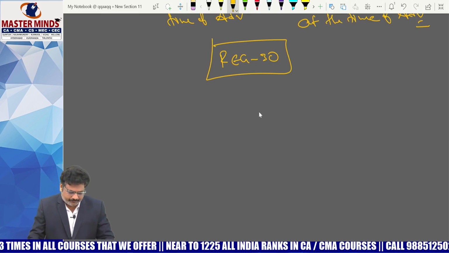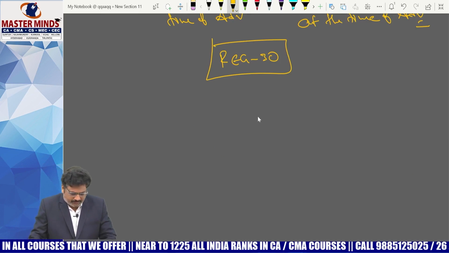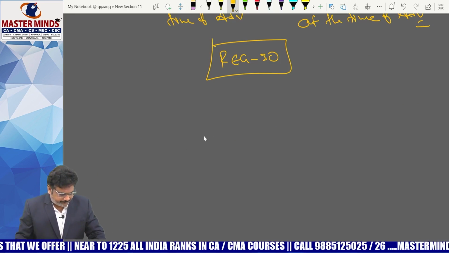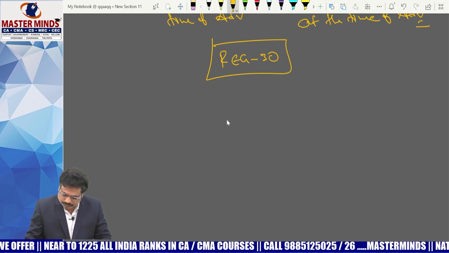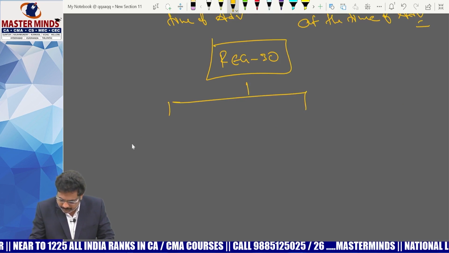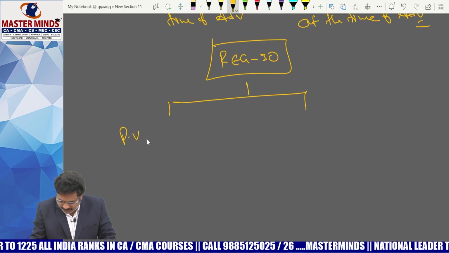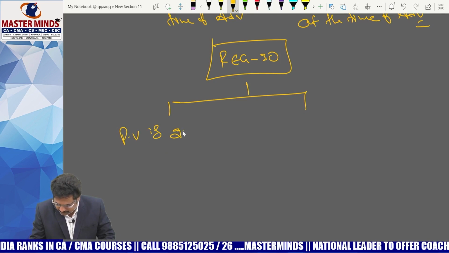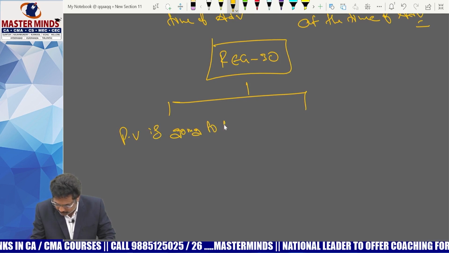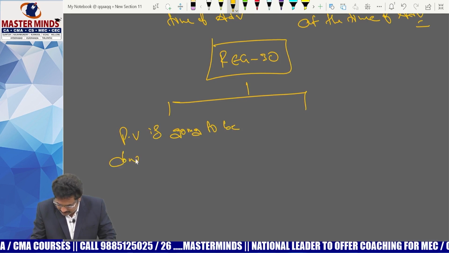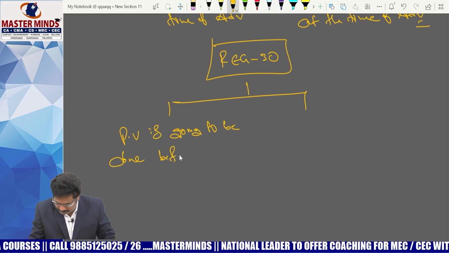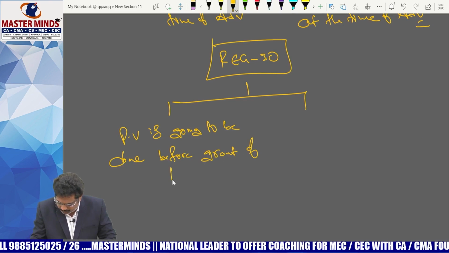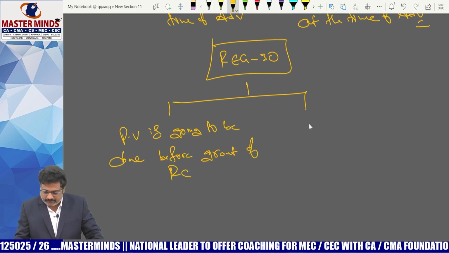And second one, with respect to time limit, now it can be divided into two types. Physical verification is going to be done before grant of registration certificate.